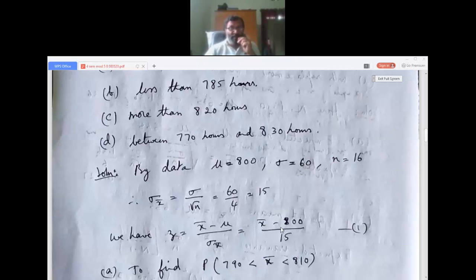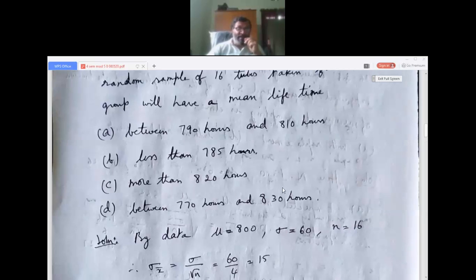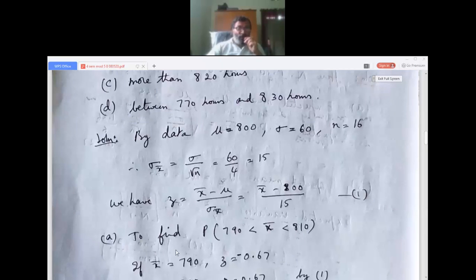Here you have to take the new standard deviation, x bar minus mu divided by sigma x bar, because we are finding for the latest value. So mu is 800 and sigma x bar is 15. First is between 790 hours and 810 hours. So we have to find the probability of 790 less than x bar less than 810 hours.